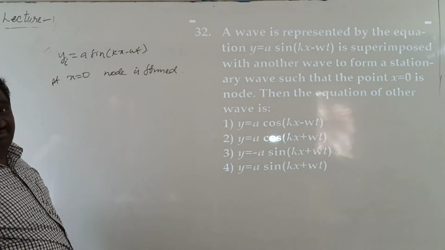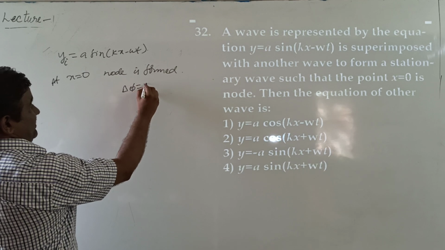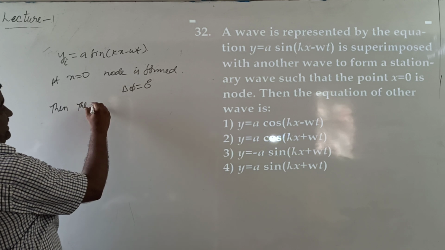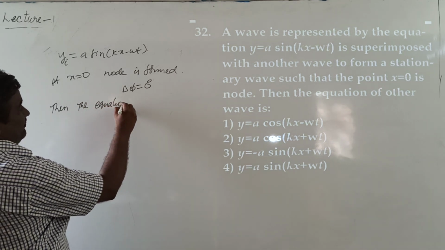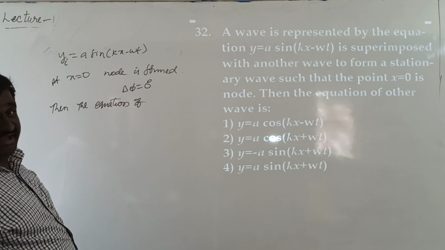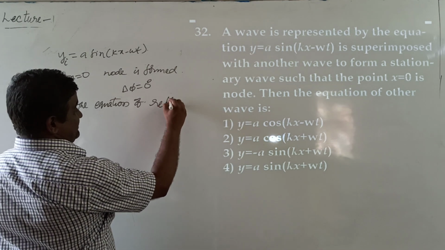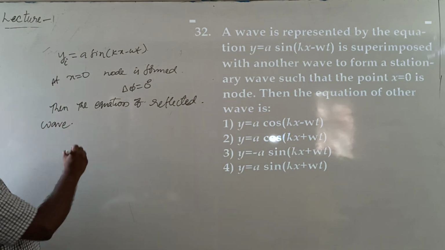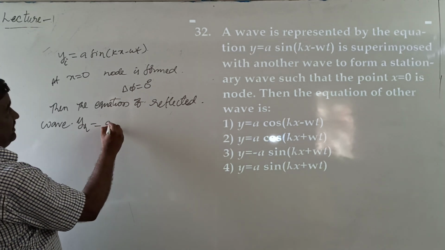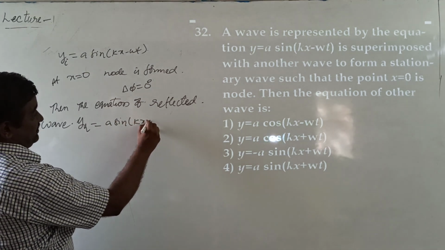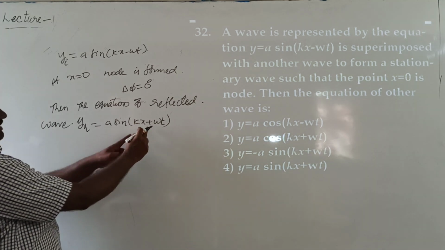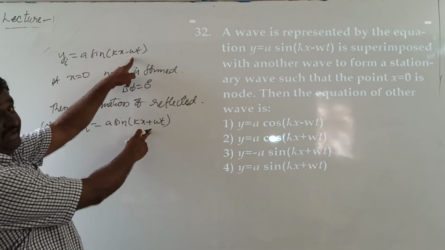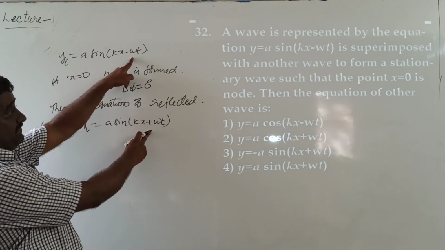the incident wave phase change delta phi equal to 0 degrees. Then the equation of the reflected wave is y_r equal to a sin(kx plus omega t), because the reflected wave is traveling along the negative x-axis, while the incident wave travels along the positive x-axis.